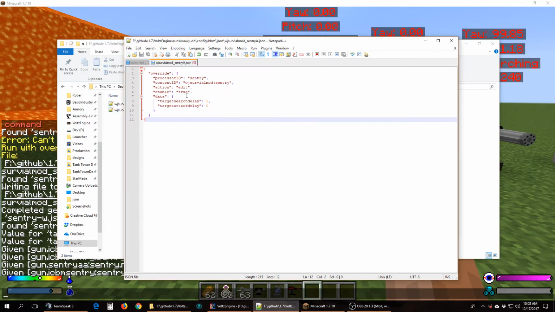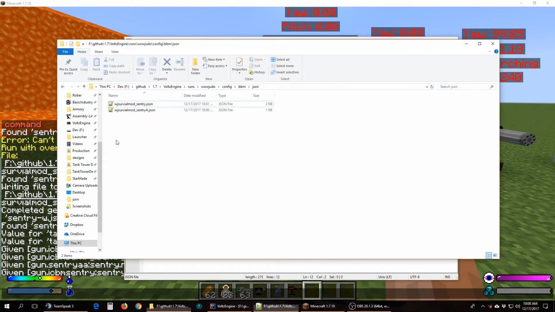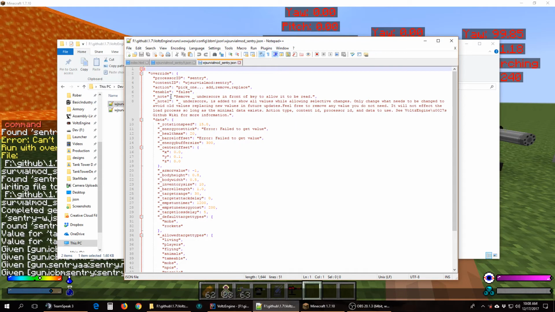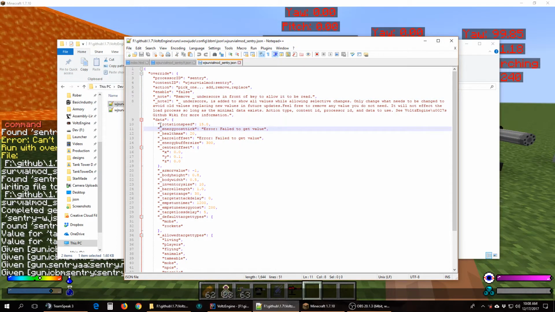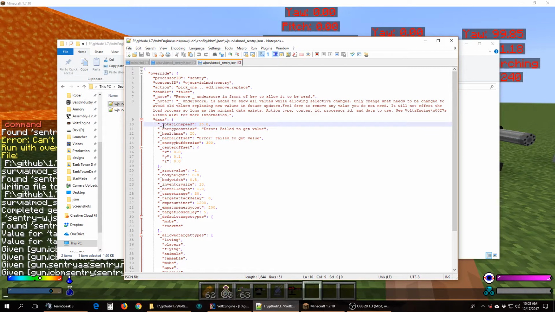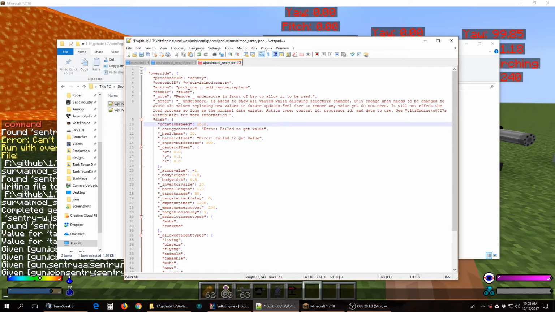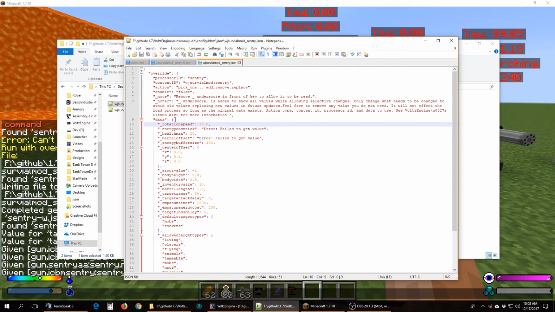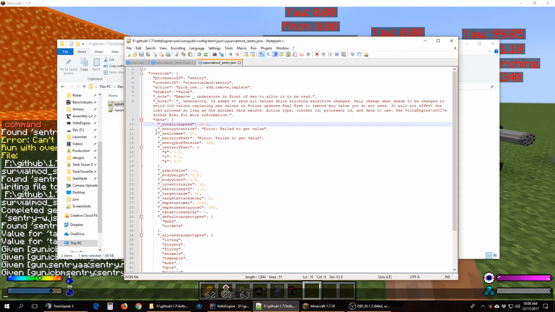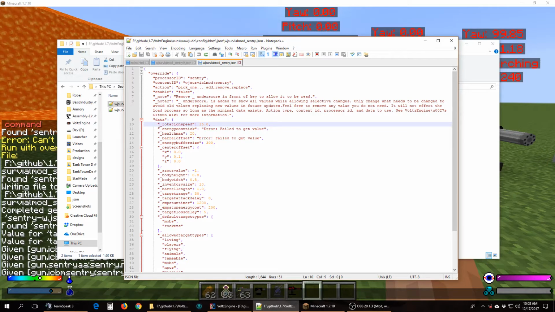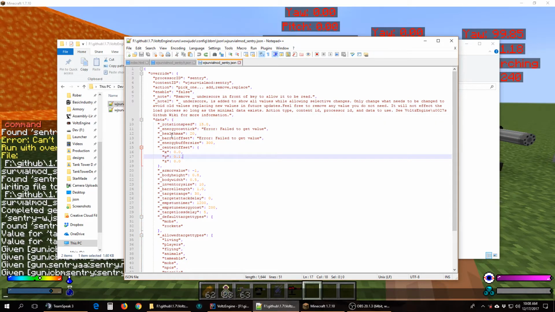I also have another version. You don't have to have everything in it. If you actually read the notes when it generates, it'll pretty much tell you. We put underscores in front of everything to prevent it from loading. You have to remove these underscores to get it loaded. So if you leave the underscore there, it's going to ignore it. There's actually code that flat out strips this out of the JSON when it goes to load. It's there to prevent it from loading, so you don't have to modify data. So if you don't want to modify the rotation speed, you don't have to, so you can delete all that out of here.